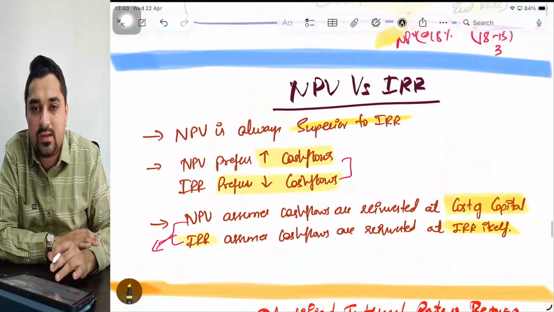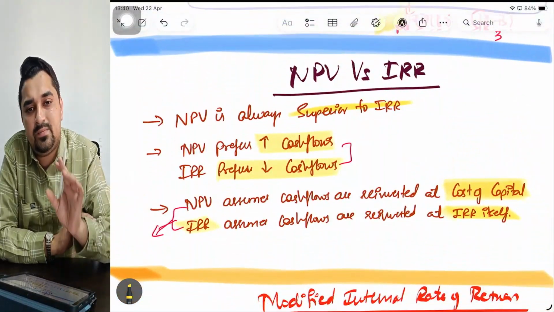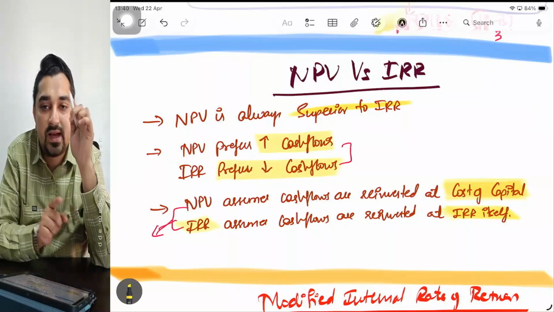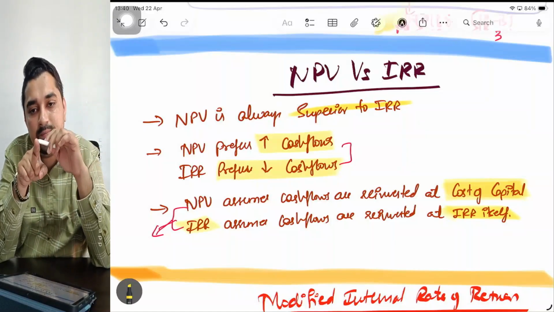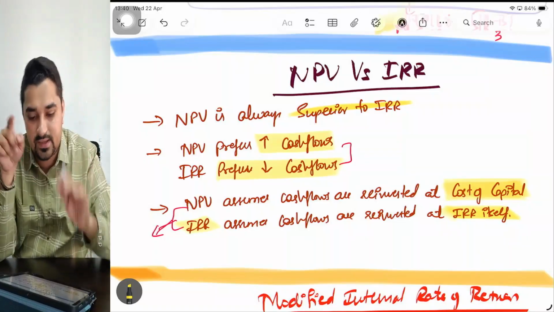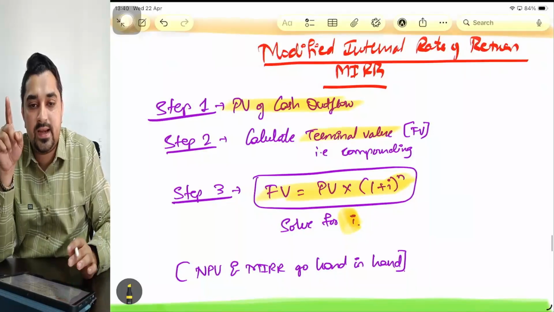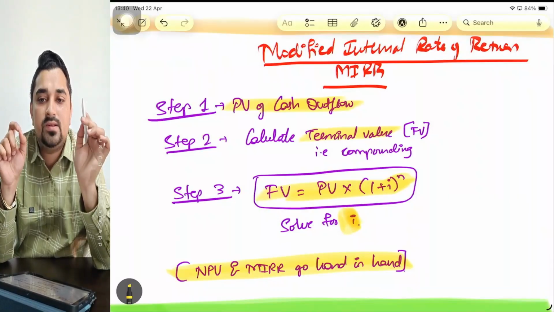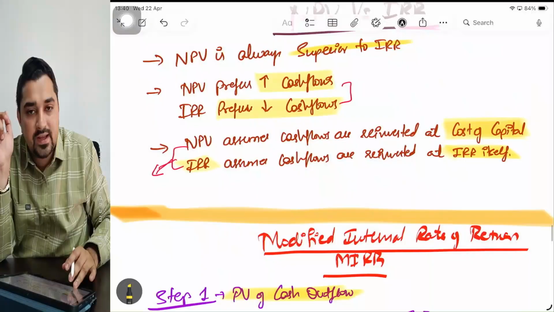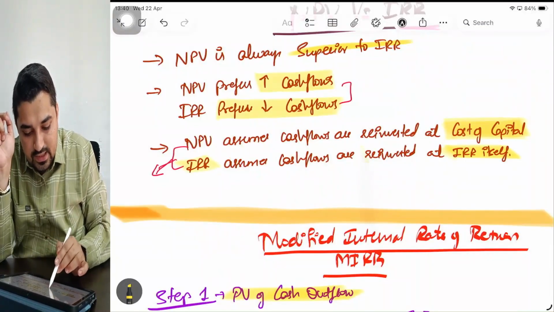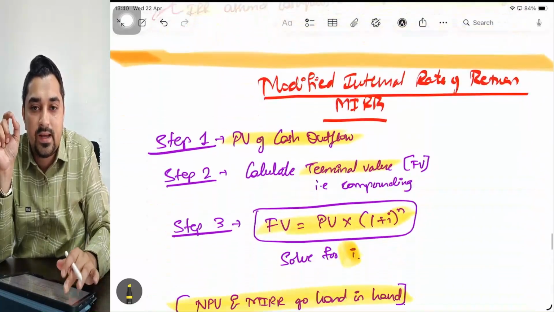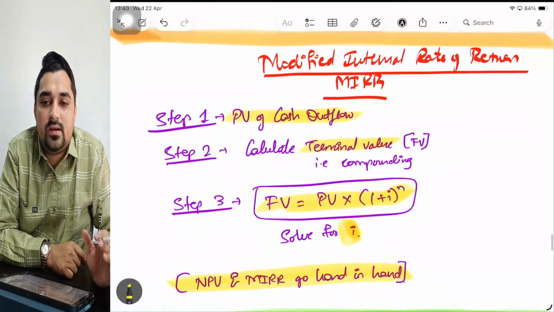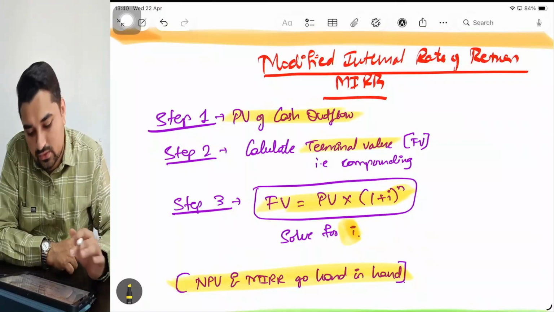This involves maths, and this amount of maths you need to know. Whenever the cash flows are in the same direction, normally NPV and IRR will give you the same decision, whether accept or reject. But if the cash flows are moving in the opposite direction, then NPV will say something different and IRR will say something different. However, NPV and MIRR will always give the same decision. Why? What was the drawback of IRR? The drawback of IRR is that the cash flows are assumed to be reinvested at IRR itself, but MIRR assumes that cash flows will be reinvested at the cost of capital. So that is the drawback of IRR which is overcome in MIRR.